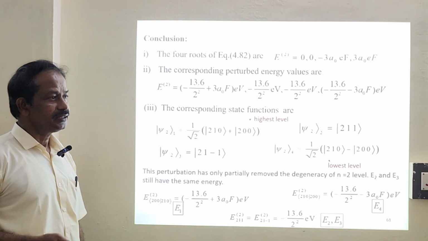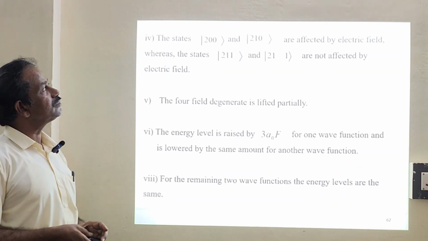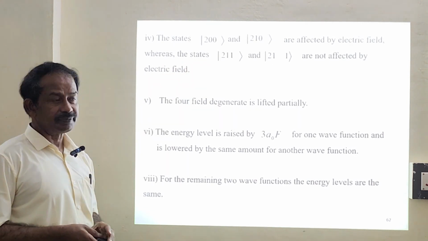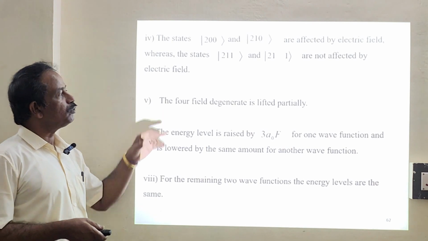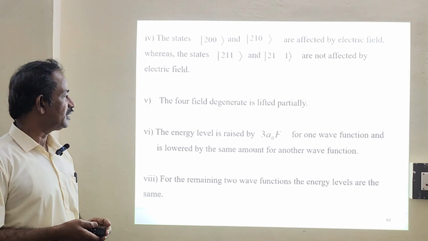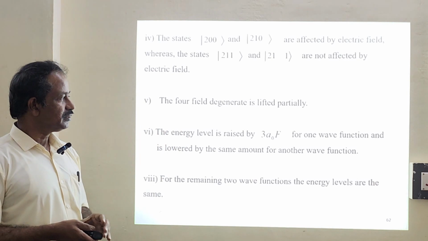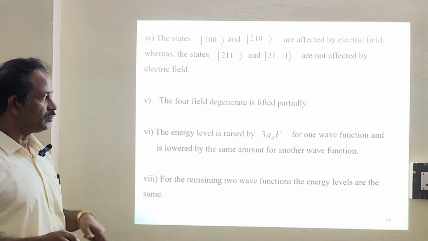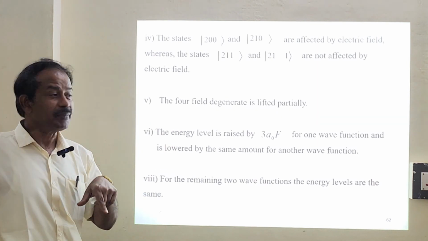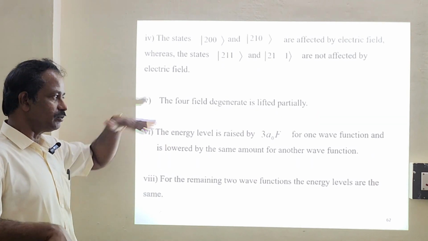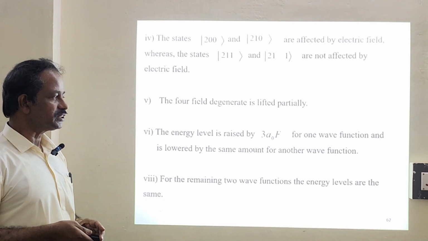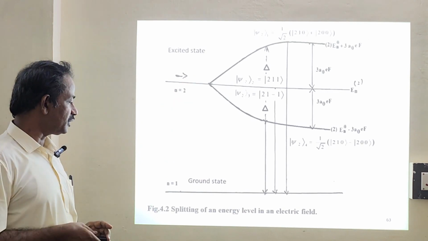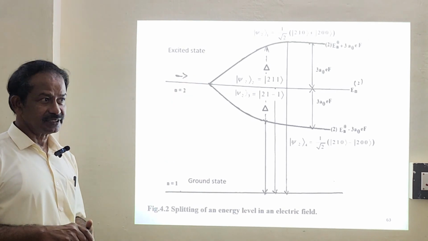So partially degeneracy. The states 2, 0, 0 and 2, 1, 0 are affected by the electric field, whereas these two states are not affected by the electric field. Thus the 4-fold degeneracy is lifted partially. The energy level is raised by 3A naught F for one wave function and lowered for another wave function. One is plus 3A naught F, another is minus 3A naught F. For the remaining two wave functions, the energy levels are the same. So this is the whole picture about the splitting of energy levels in the presence of an electric field.